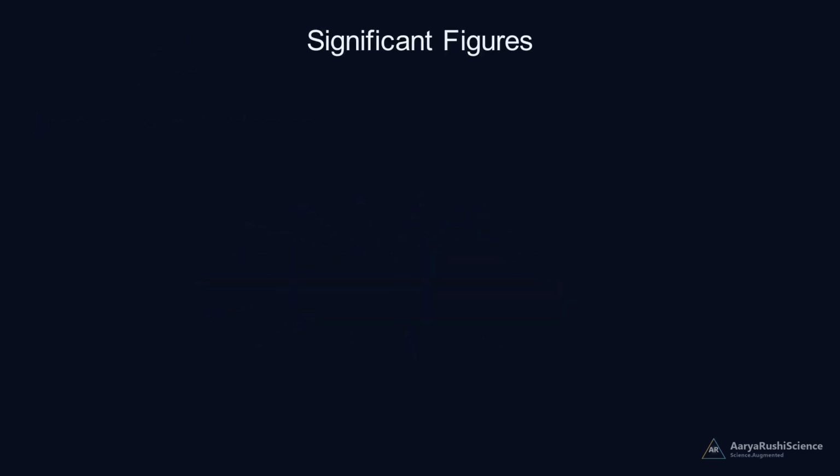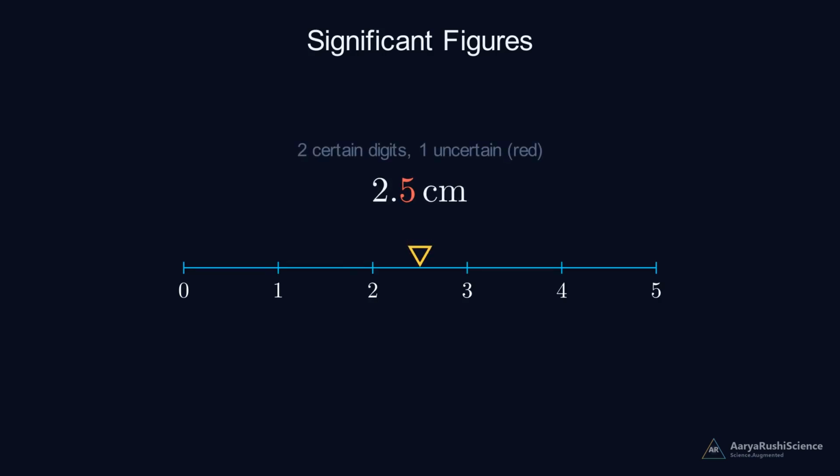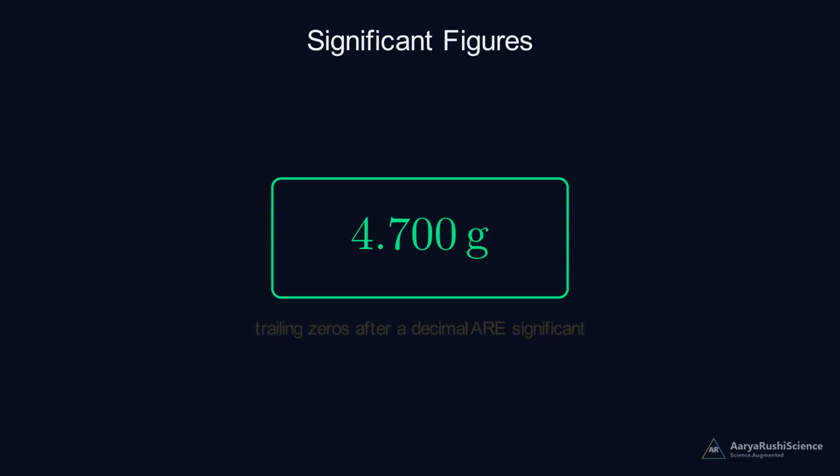Every measurement carries a little doubt. The digits we trust are called significant figures. Look at this ruler. It reads 2.5 centimeters. The 2 is certain, but the last digit, the 5, is our best estimate. On a digital scale reading 4.700 grams, even the trailing zeros count, because they show how precise the instrument is.